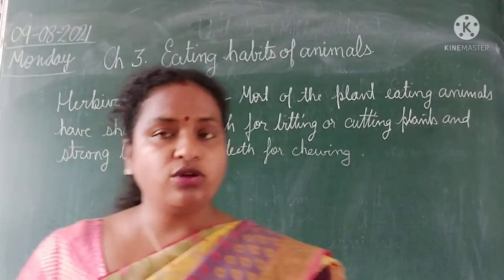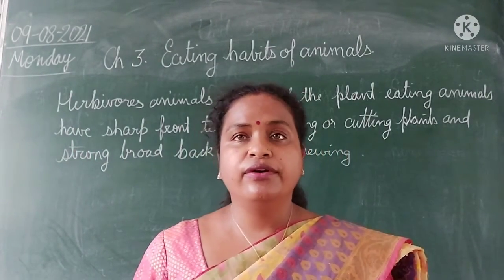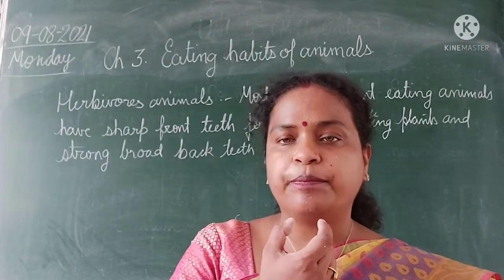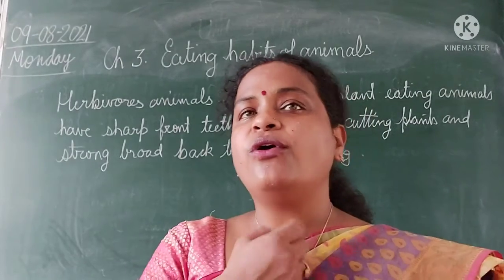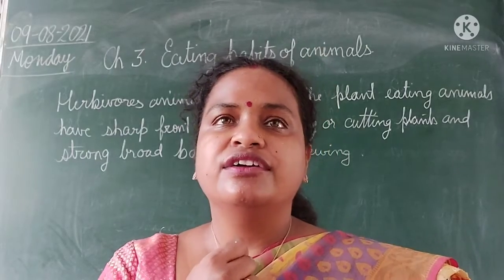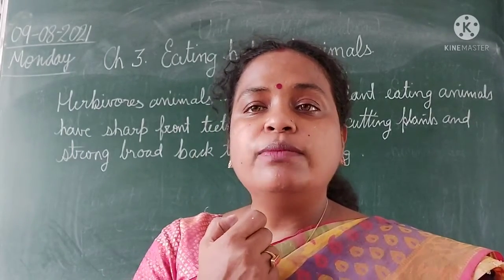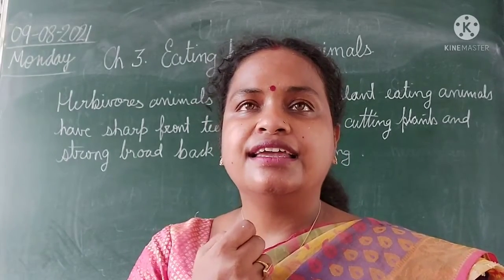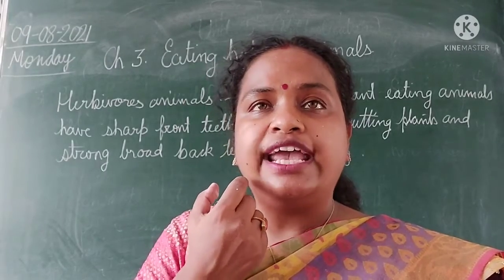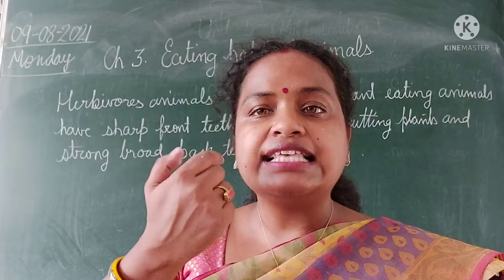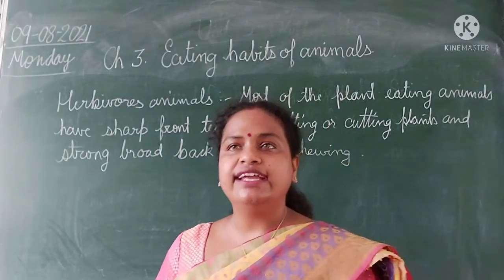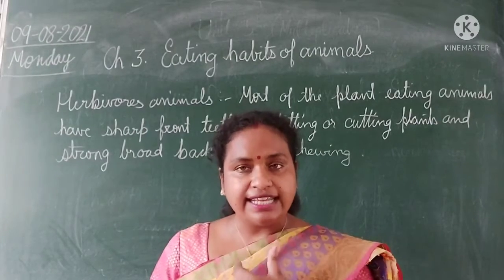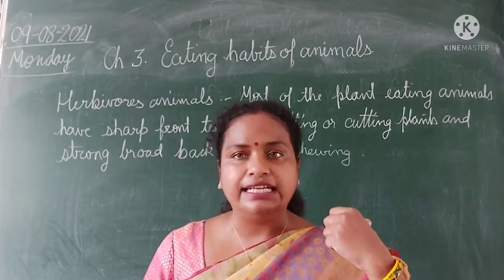Have you ever seen the teeth of a cow or buffalo? If you see now, you will see that the front teeth are sharp. If you see your own teeth also, the front teeth are sharp. So what do you do with your front teeth? You cut with them. And the back teeth are broad, the last teeth from which you chew are a little bit broad. So what does it mean? That front teeth are meant for cutting and back teeth are meant for chewing.